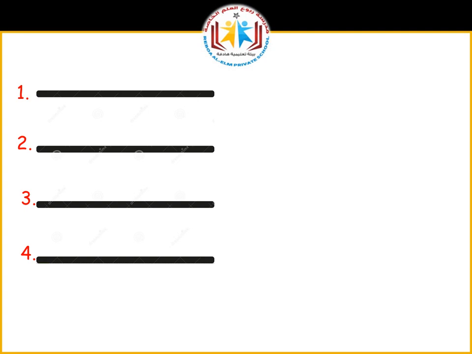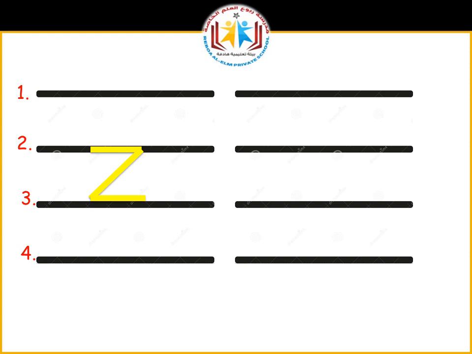First, you will draw a sleeping line on line number 2 like this. Then you will join line number 2 to line number 3 diagonally without picking your pencil. Yes, like this. Now again you will draw a sleeping line on line number 3. Good job. Did you see it? Yes. Now try writing it in your book between line number 2 and line number 3. Like this.